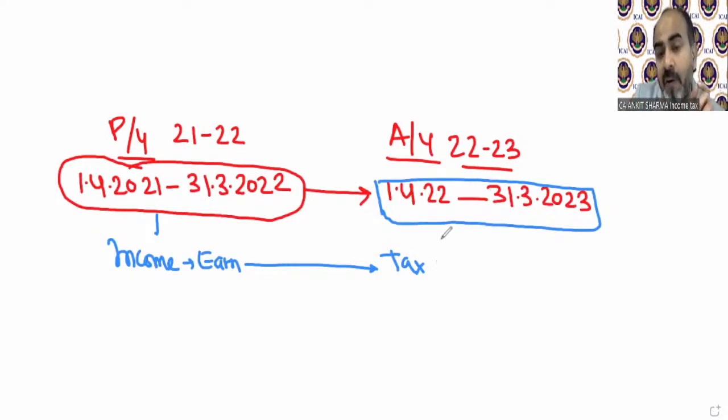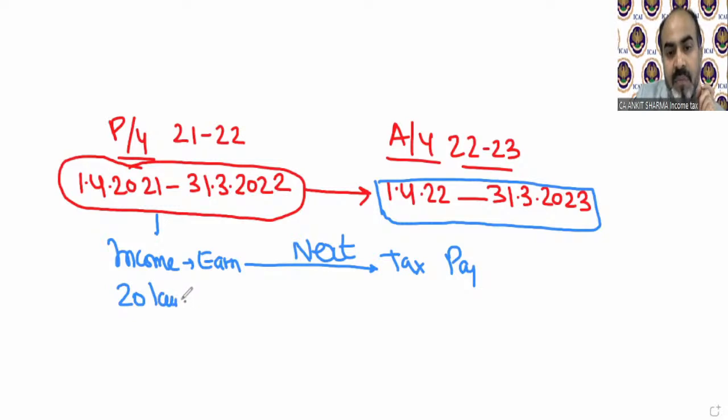That is called 22-23. So if you are earning any income over this duration, then you need to pay tax on that income not in 21-22, but you need to pay tax in the next year. And your next year is called assessment year. For example, if you earn 20 lakh rupees in this year and you explain it to government, this 20 lakh is not going to be taxable in this duration. Government will say you need to pay tax on this in the next year.